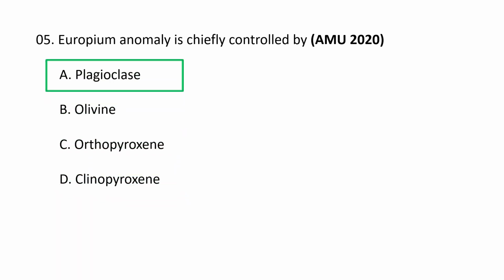The europium anomaly in geological samples is chiefly controlled by redox conditions and the presence and crystallization of plagioclase feldspar. In oxidizing environments, Eu3+ is more stable and disperses into the melt, causing a negative europium anomaly when plagioclase crystallizes and removes the europium from the melt. In reducing environments, europium 2+ can be incorporated into minerals like plagioclase or it can be present as a surface coating on other minerals, which can result in a positive europium anomaly. So europium anomaly is chiefly controlled by plagioclase. A is the correct option.